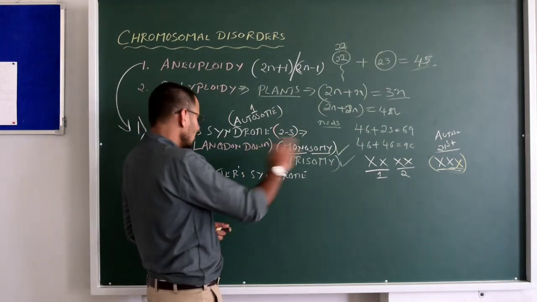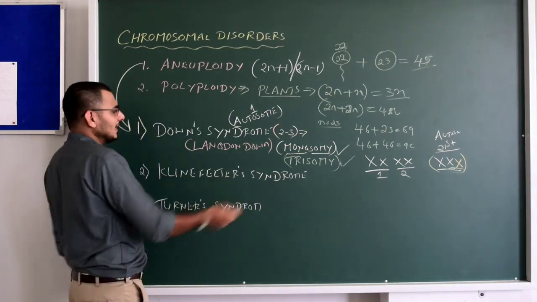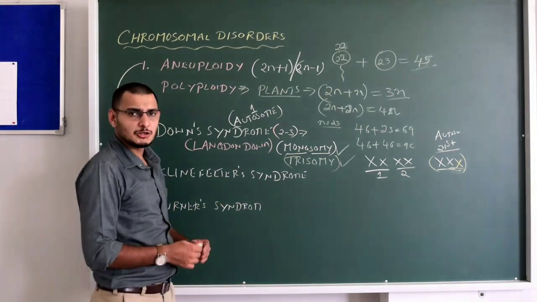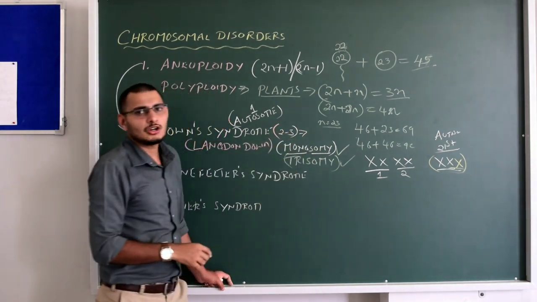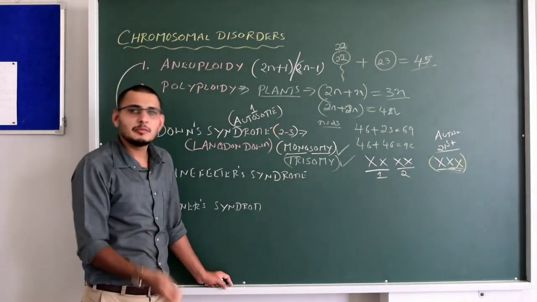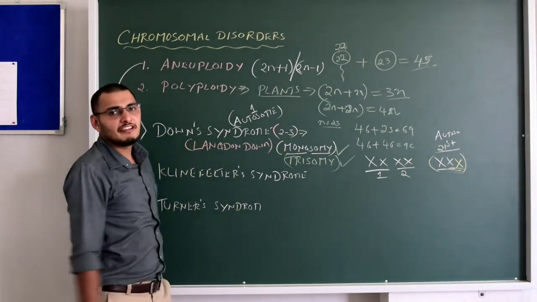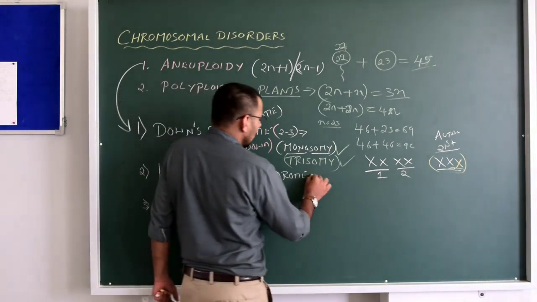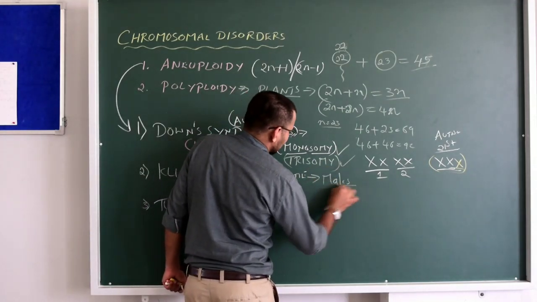Now we'll speak about Klinefelter's syndrome, the second one. In Down syndrome, the sexes are not affected. It could occur in males as well as females. In Klinefelter syndrome, the majority of those affected are males.